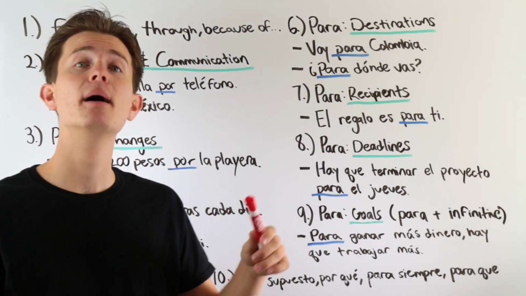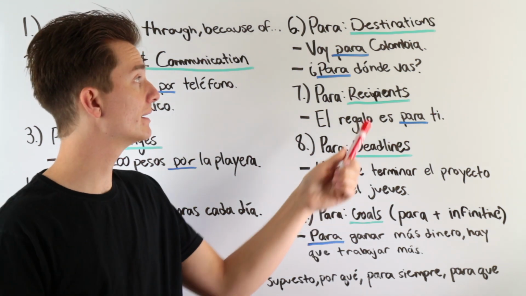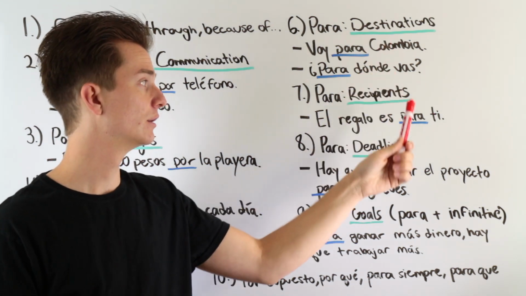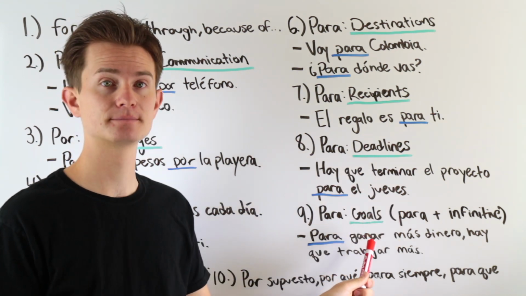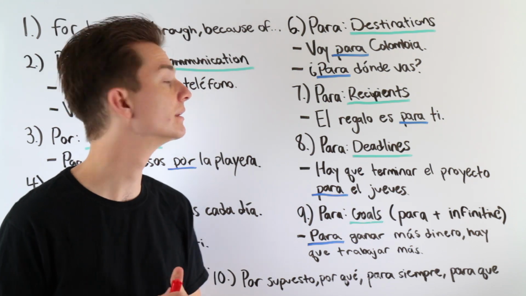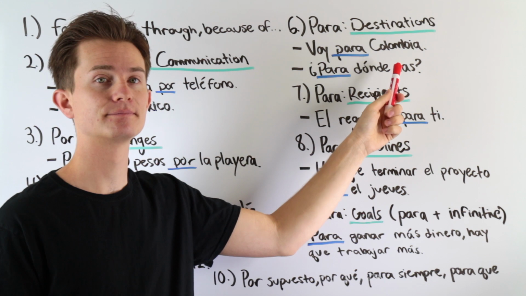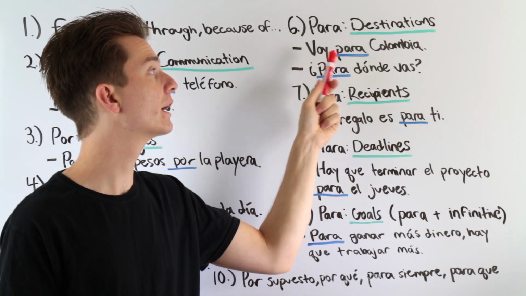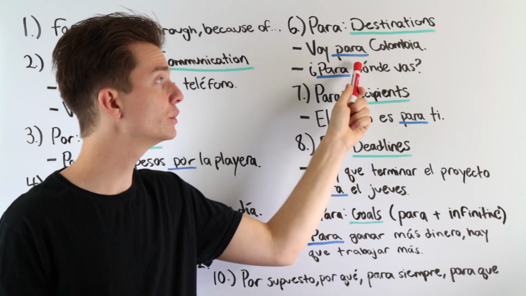Now we're going to talk about para, okay? When do we use para? Okay, we use it when talking about destinations, recipients, deadlines, and goals. Okay? Cool. So let's take a look at the first example up here. Okay? Voy para Colombia. Okay? I am going to Colombia.